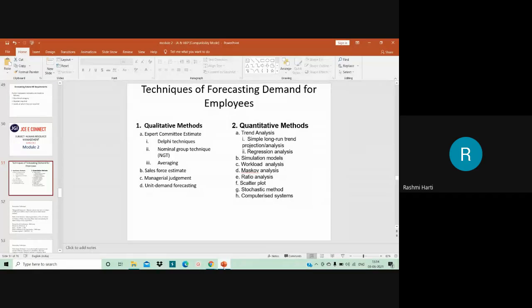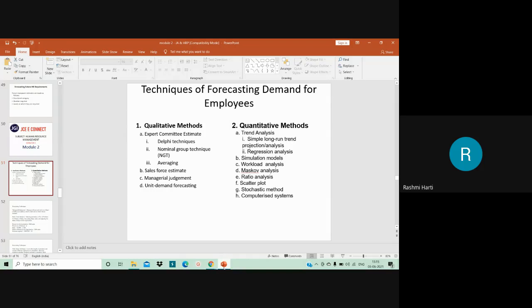So this is one of the qualitative methods. Okay, that is expert committee estimate, one of the methods of demand forecasting for the employees needed in the organization. Then you have sales force estimate. Okay, this method basically is used for new products which are being introduced in the organization. So in it, the sales personnel estimate the number of employees required based on the demands of the product. So whenever a new product is being introduced in the market, the processes of production of that particular product change. So here the manpower requirement arises. So manpower requirement is given based on the demand for the product in the market.